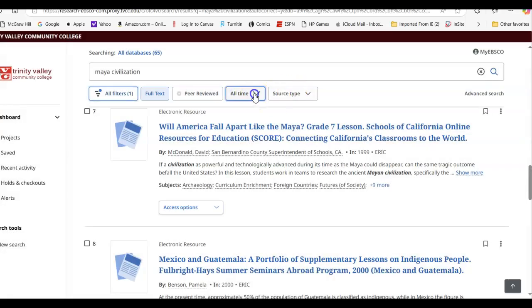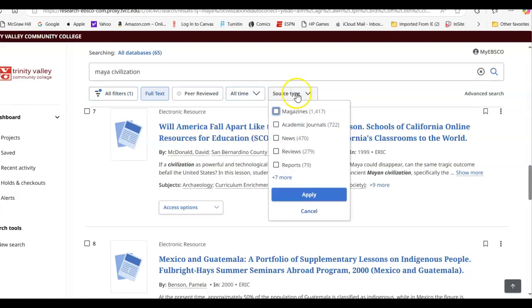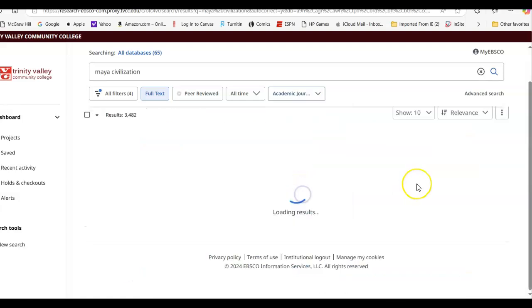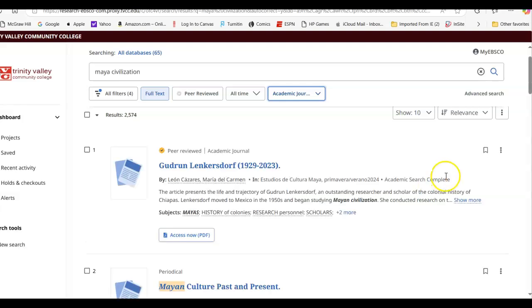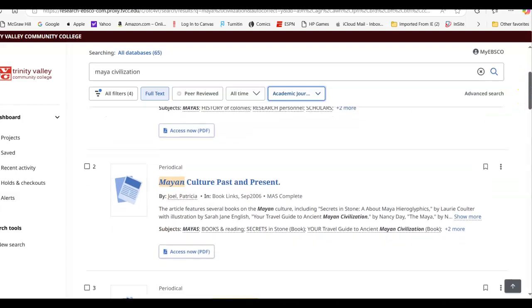Go over here, and all time, if you want, or just the last 10 years. Source type, if you want academic journals, you can click there. If you want magazines, you click there. If you want news, you click there. You apply it, and those will come up. And again, just several details here.